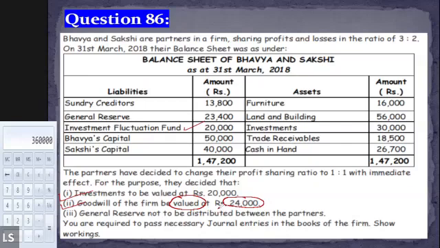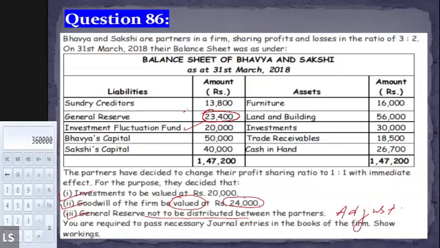right? Then it comes to the general reserve. What is general reserve? It is not to be distributed between the partners. Again, if the question tells us that it is not to be distributed among the partners, that means we need to pass the adjustment entry regarding the general reserve as well. And see, the value of the general reserve stands at 23,400. So what are we required to do with the general reserve? We need to adjust it among the partners in the old and in the gaining and sacrificing share. Then everyone will be able to solve it or not?